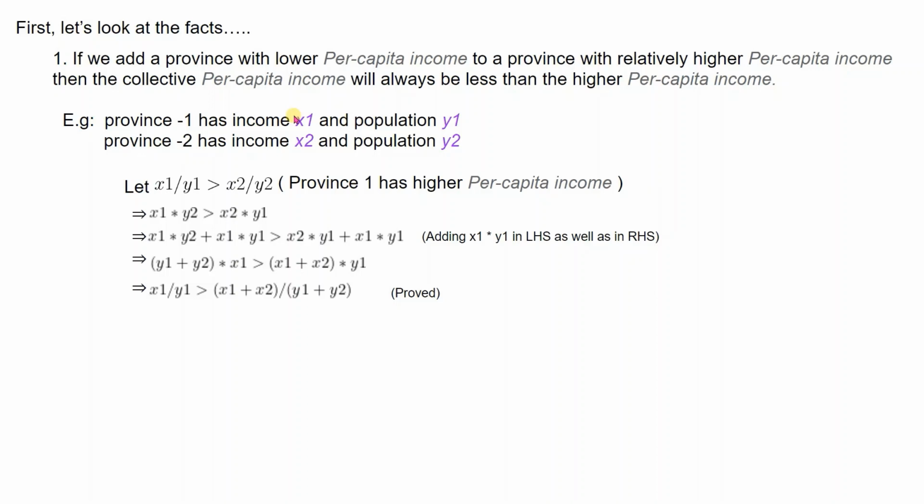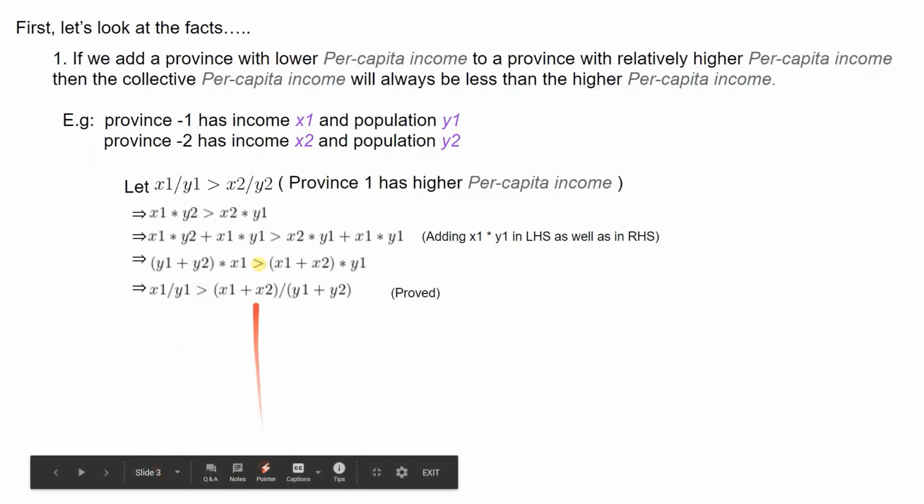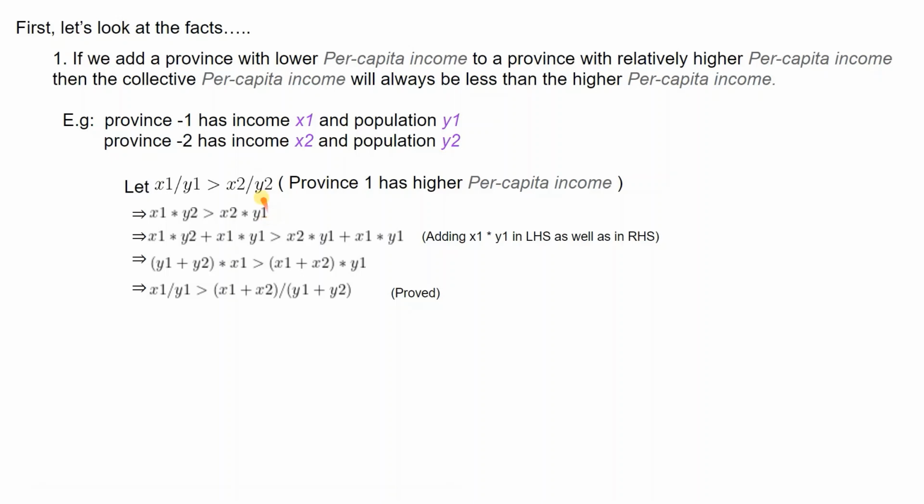If province 1 has a higher PCI than province 2, then x1 by y1, which is income divided by population, is greater than the PCI of province 2, which is x2 by y2. Then I just grabbed y2 from the RHS and multiplied it into the LHS, and grabbed y1 from the LHS and multiplied it with its corresponding value on the RHS.